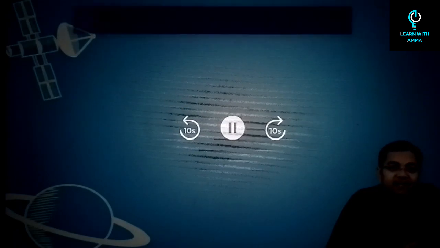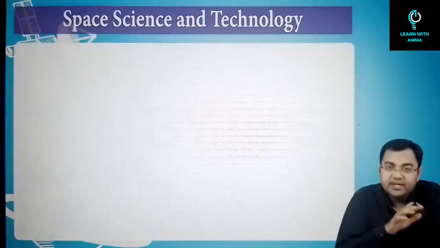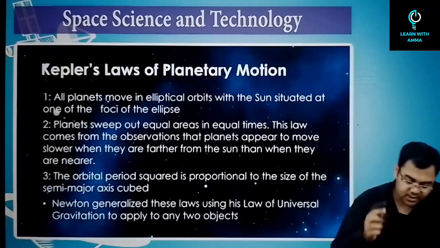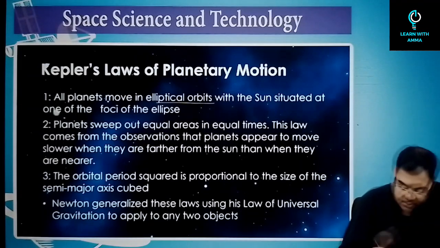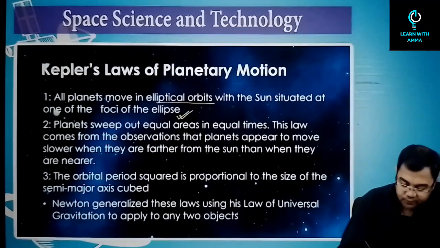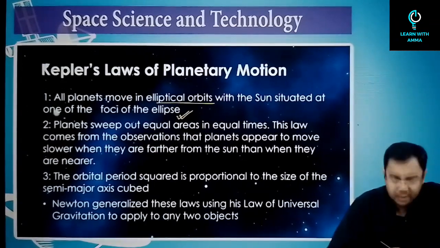So let's try and understand what Kepler's laws say. There are three laws that he had given, as we discussed. The first says all planets move in elliptical orbits with the sun situated at one of the foci of the ellipse. What's the meaning of this sentence?